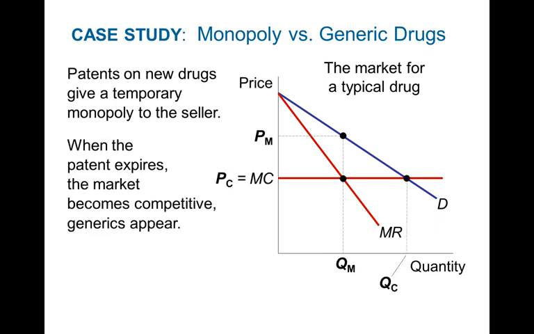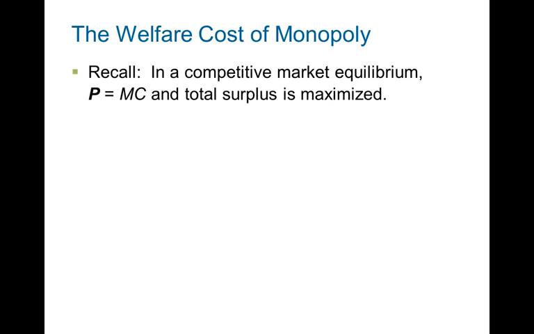Now, once the patent expires, price equals marginal cost, and that's one of the qualities of the perfectly competitive firm. As we can see, not only did price fall from PM to PC, but the quantity sold in the market rose from QM to QC. So there's much more being produced at a much lower price because of competition. If you recall, we talked about it last class or in the last chapter, in a competitive market equilibrium, price equals marginal cost and the total surplus is maximized.